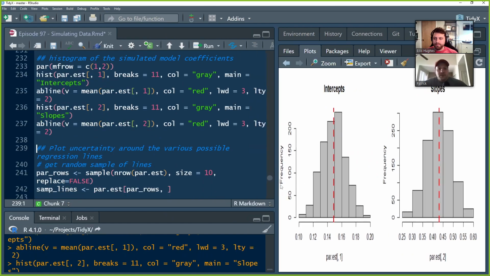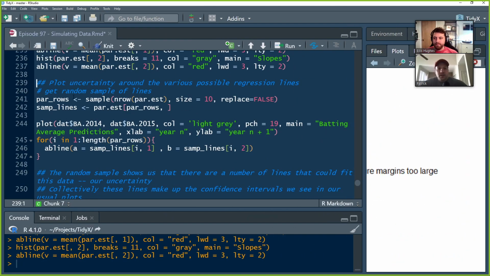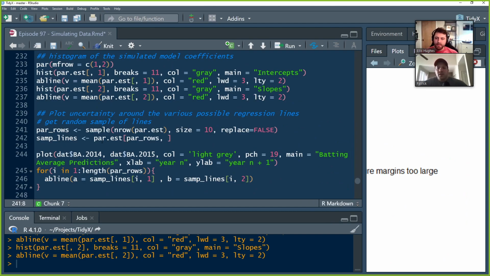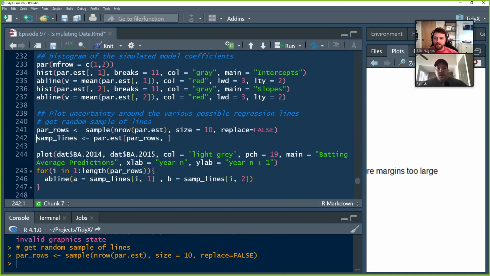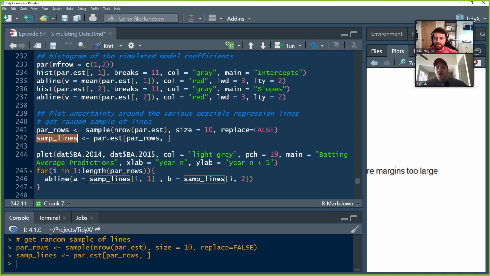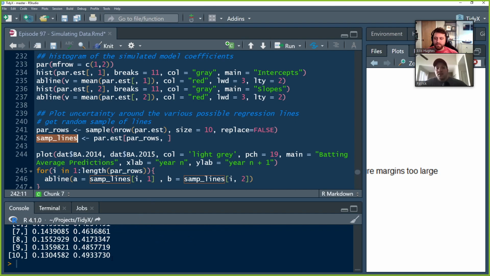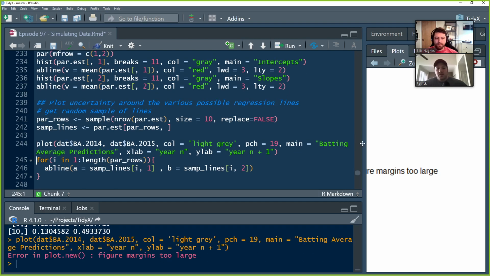The other thing we can do is plot the actual lines over the data. So here, what I'm doing is, remember, we had a red line that represented one slope and intercept, the mean. But again, we have 1,000 potential slopes and intercepts. So what if we get a random sample of 10 slopes and intercepts, and we plot each one of those respectively? So first we plot our data. So we run this, and I think we got a little bit.